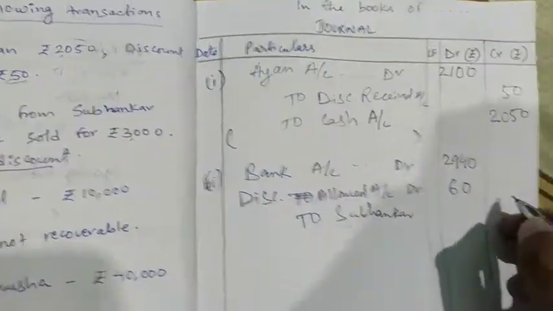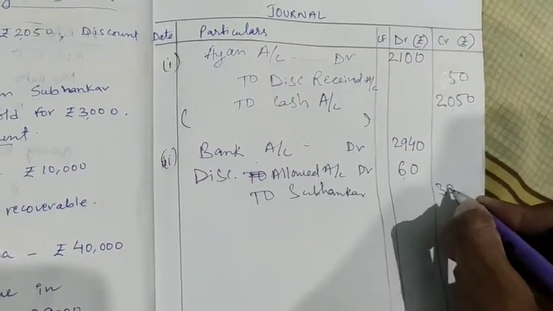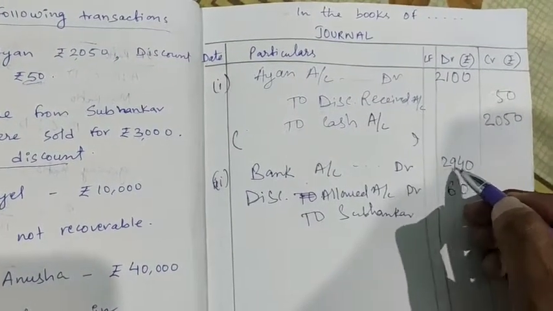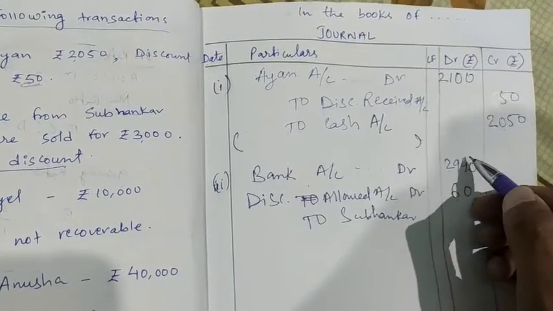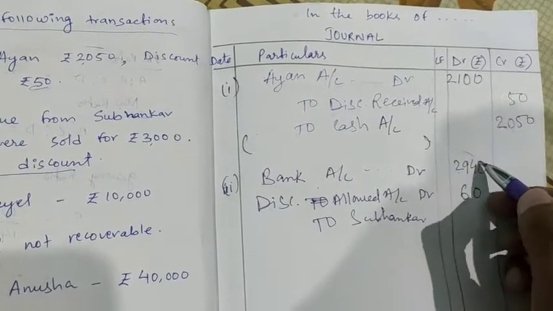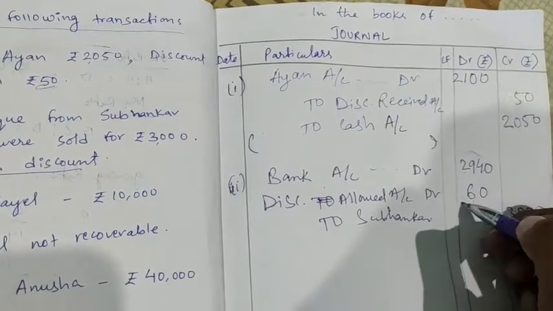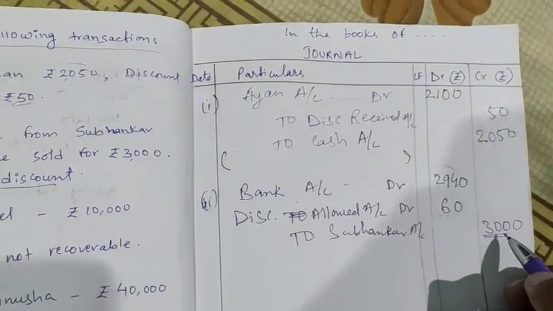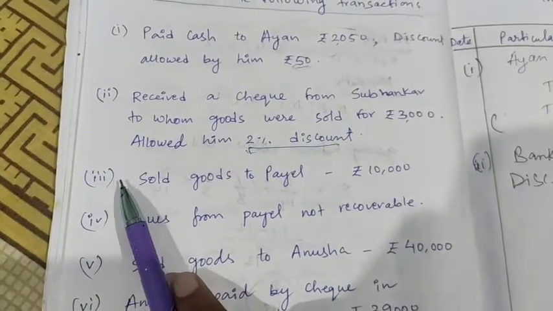So Subhankar will be credited with 3000, and in bank we write 2940, because we received the amount after giving discount allowed. So 2940 in bank account, 60 discount allowed, and to Subhankar account 3000. Clear?